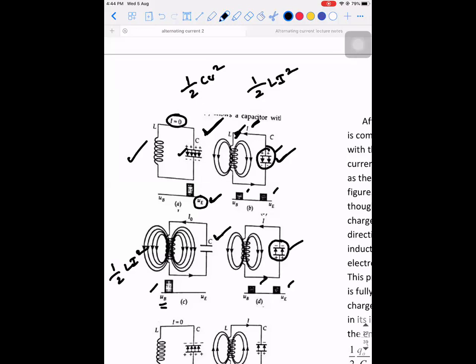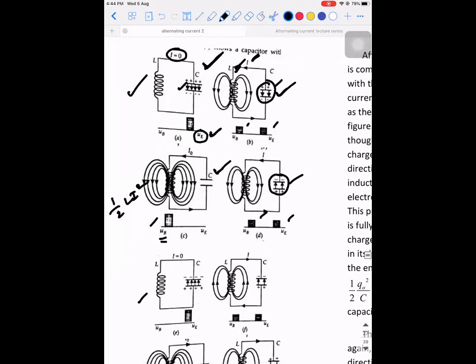So there will be one particular instance where UE and UB are going to be equal. After this, what will happen? The inductor will completely charge the capacitor and it will lose all its energy. So that is this stage. Then the capacitor is completely charged. Okay. So to put it in a very simple case, when you connect a fully charged capacitor across an inductor, this kind of cyclic process is going to take place.